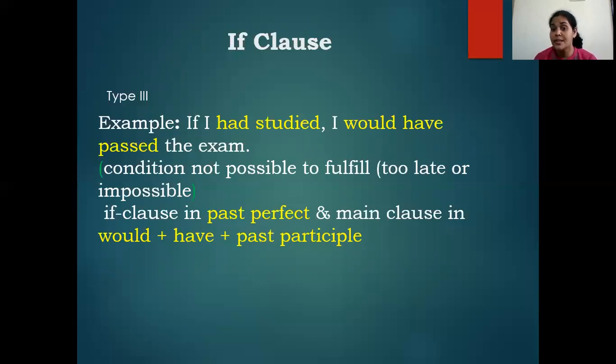Okay. Now, this condition is not possible to fulfill. It is too late to fulfill. If I had studied, I would have passed the exam. So, this condition cannot be fulfilled. It is impossible. So, the if clause is in past perfect. Automatically, the main clause will be would plus have plus past participle. Okay.